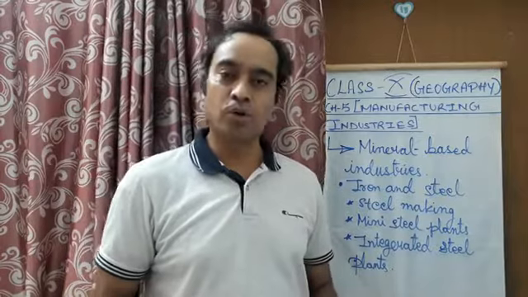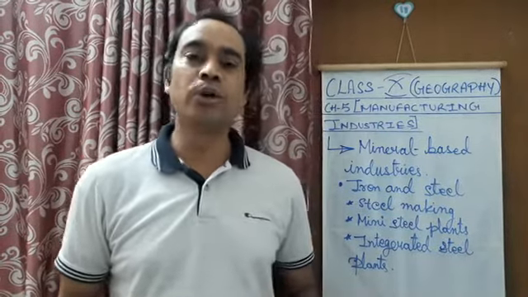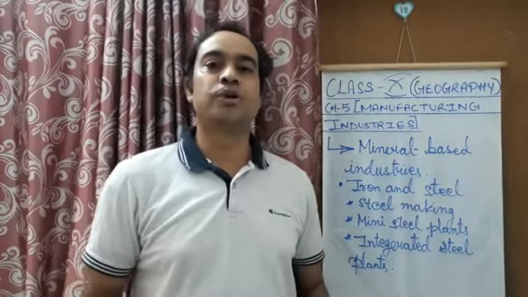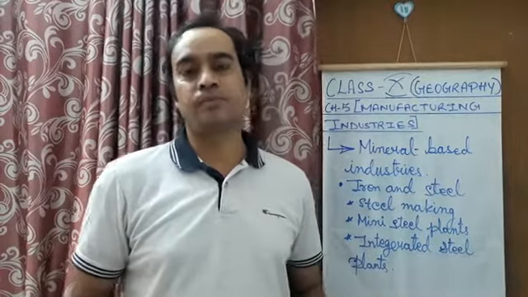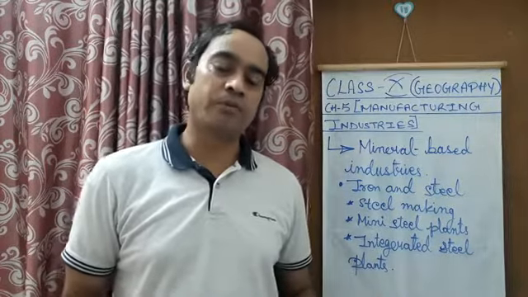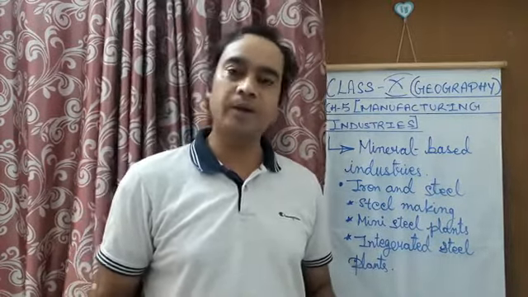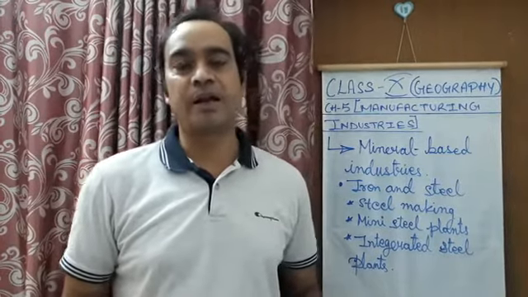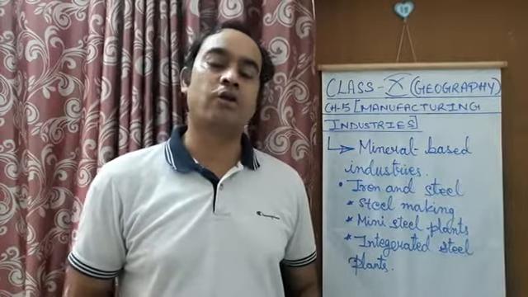Number one, iron ore. I have already told you that there are two types of iron ores, magnetite and hematite, among which magnetite is the best ore of iron.